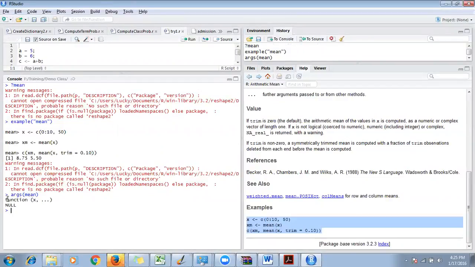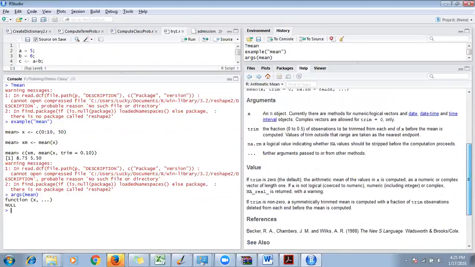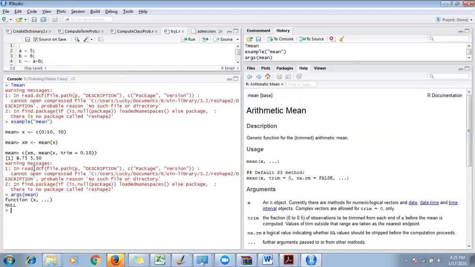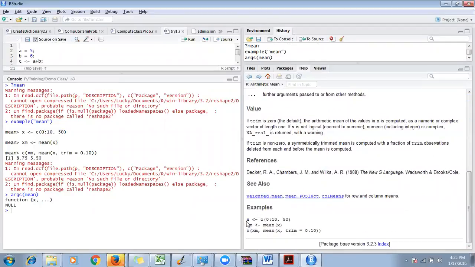It tells you the only thing you need to pass is x. So what it is actually doing is taking a few sections of this documentation and showing whatever you want. It says show me all the arguments, so it shows you x. You just need to use it like this. Show me all the examples, so it will show you examples of this function. It will just copy and paste this particular section for you if you are interested in some part of the description.